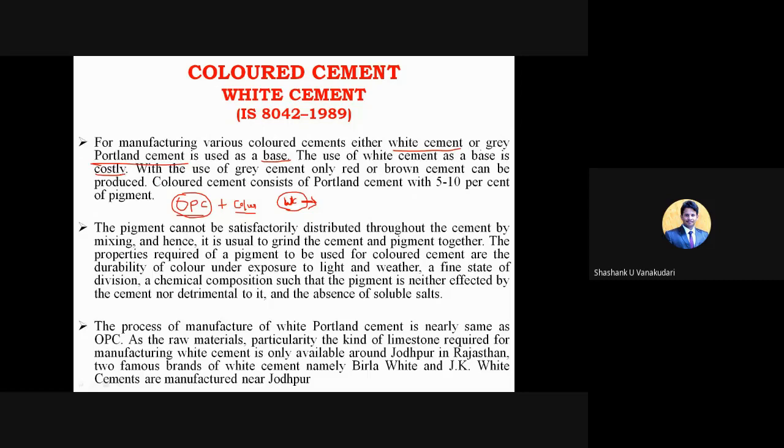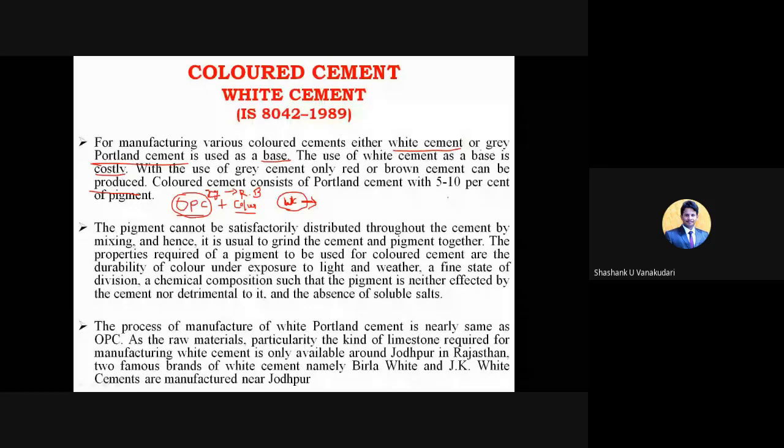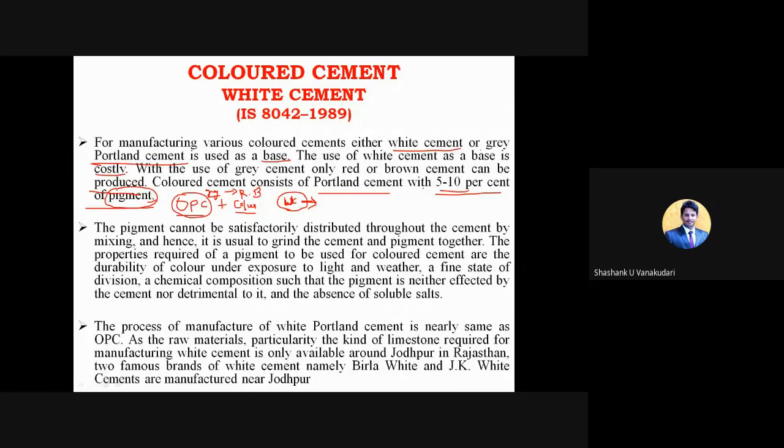Okay. So with the use of gray cement, only red or brown cement can be produced. When you have used gray cement, basically this OPC will be gray in color. So that one is going to give red or brown. Only these two colors you can get by using gray cement, that is OPC, as the base. And here the colored cements consist of Portland cement with 5 to 10% of pigments. Pigments are nothing but color molecules. Those color molecules are added to the Portland cement, with 5 to 10%. Then it is converted to the required color.